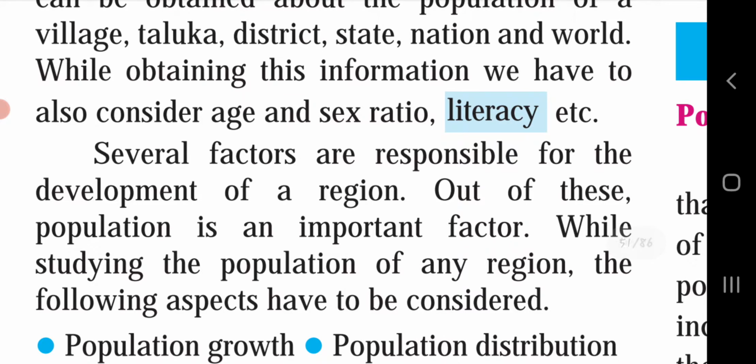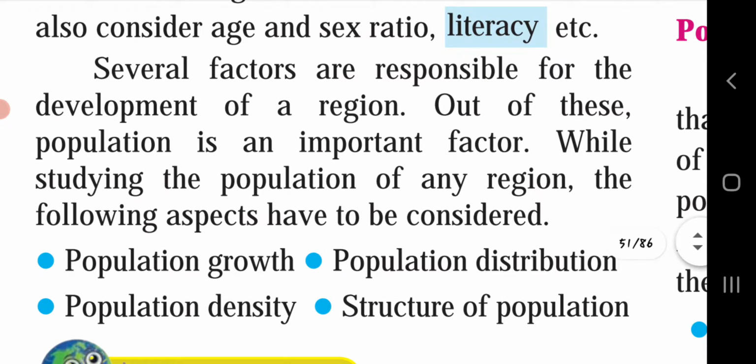And depending on this information, we can also get the sex ratio, meaning how many boys and how many girls there are. We can also find out how many people are literate and how many are illiterate, and the age of those persons. How many children are there under the age of 1 to 5? Above 5 to 10, how many?